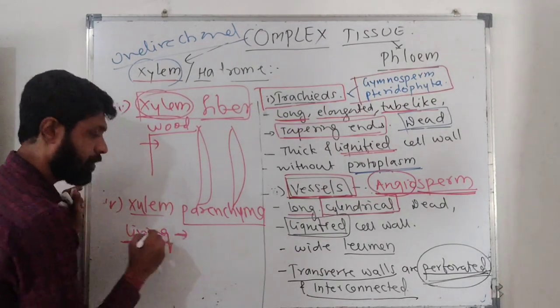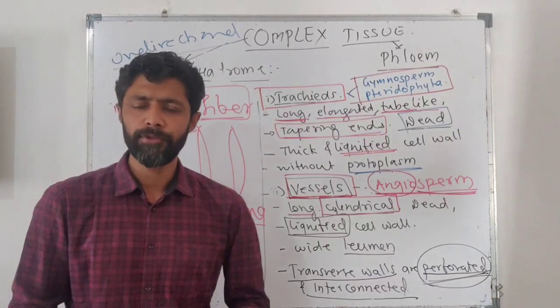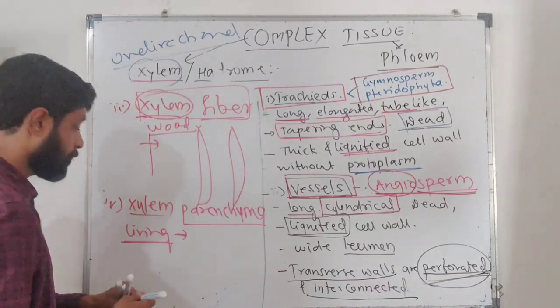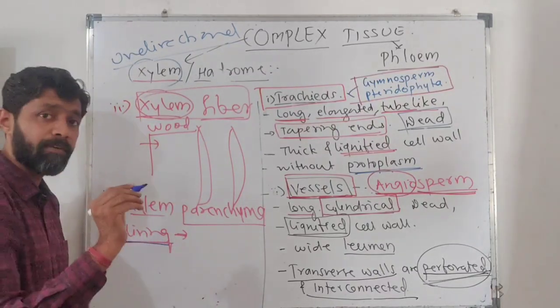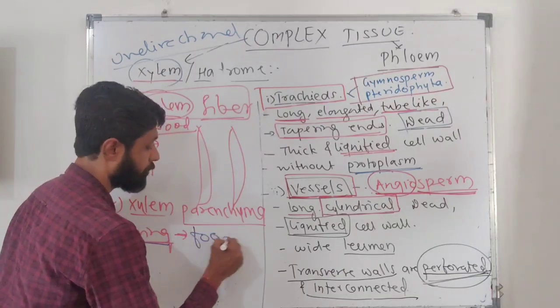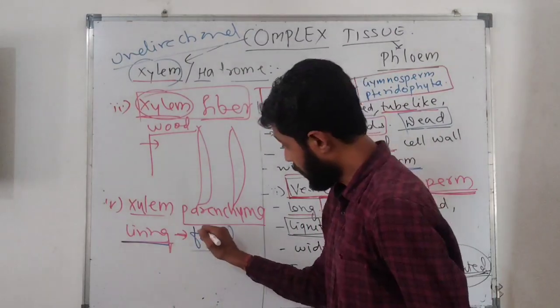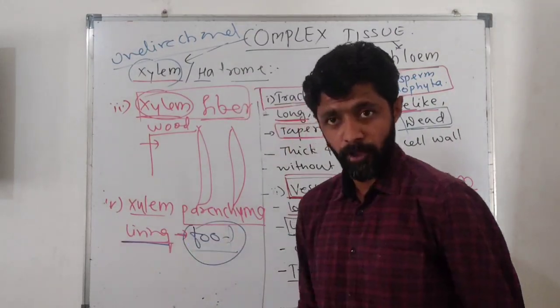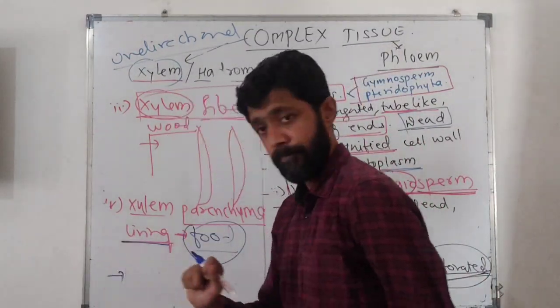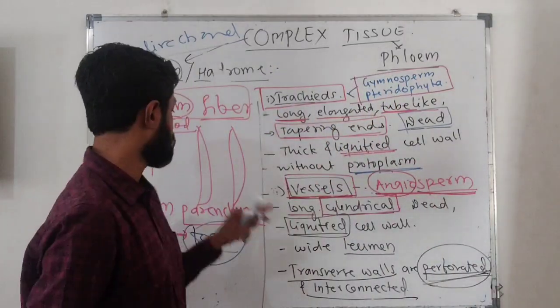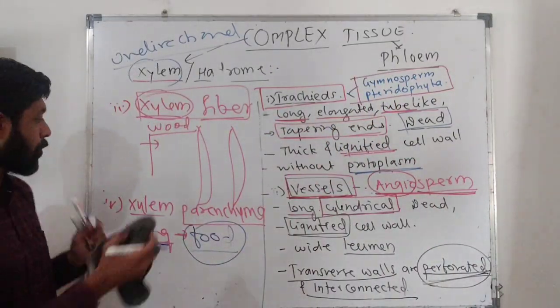So this is living. Normally parenchyma is a living tissue, as we have considered before. Since this parenchyma is living, its main function is storage of food. They are meant for storage of food. They will be storing the food, complex food material. And the second most important thing about this parenchyma is, suppose